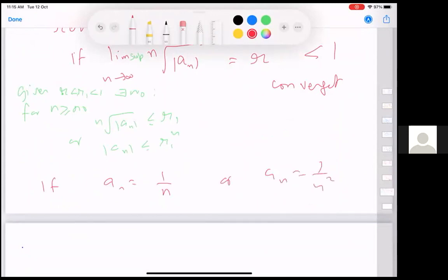If it is 1 by n or 1 by n square, once again we cannot conclude, because the lim sup is also 1. Okay. The nth root of mod an, the lim sup will be 1, and so our test is inconclusive.